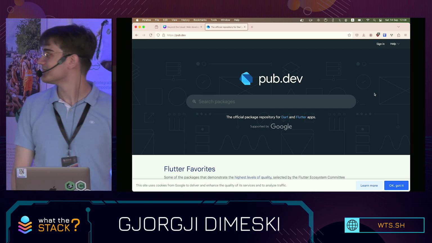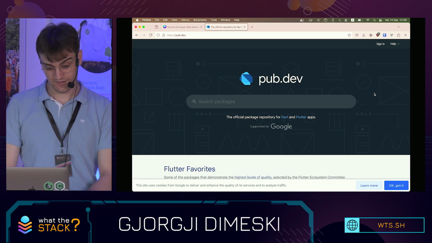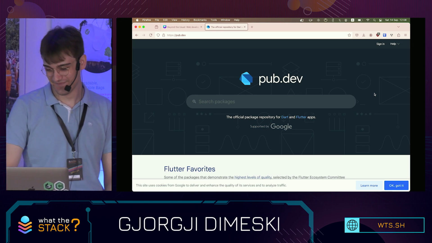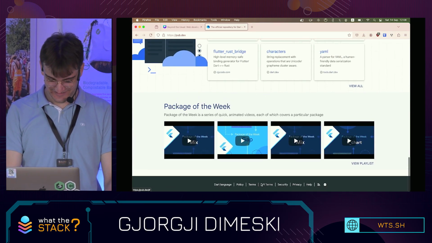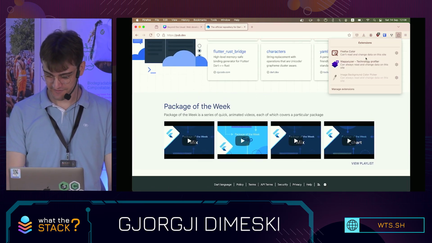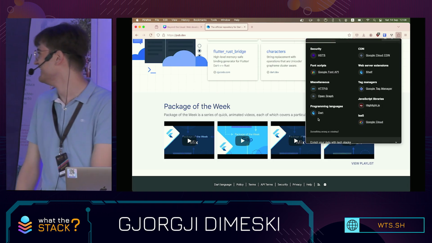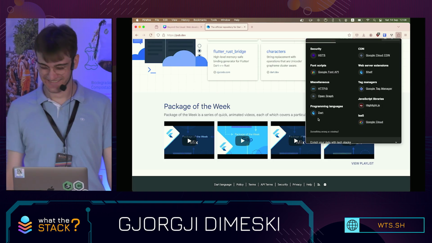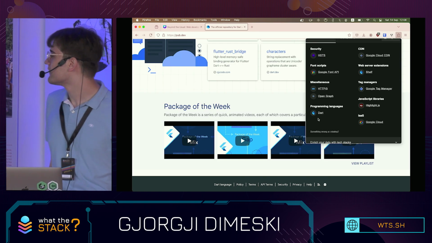Is pub.dev built in Dart? With Dart? I have no idea, honestly. It would be very, very funny if it's built in React. Let's see if it is. It's actually made in Dart, yeah. That's great. At least pub.dev supports itself, so that's good.